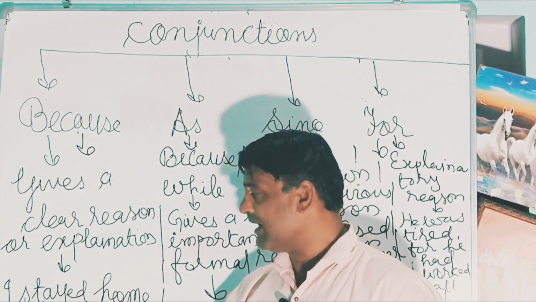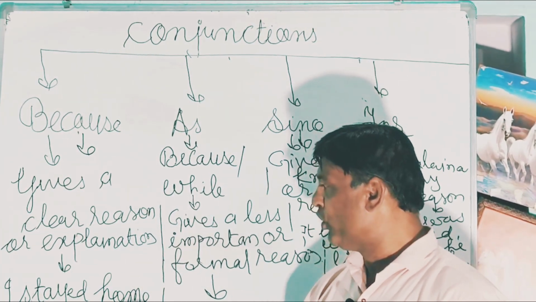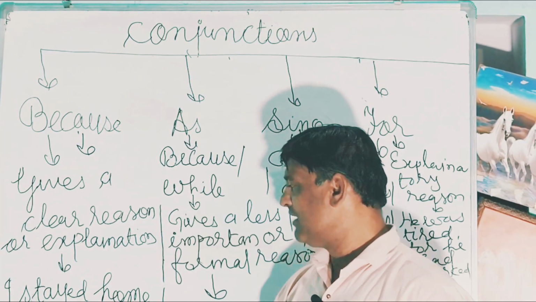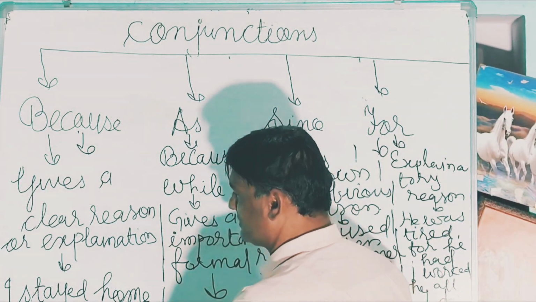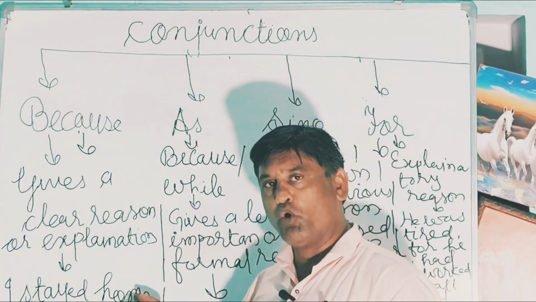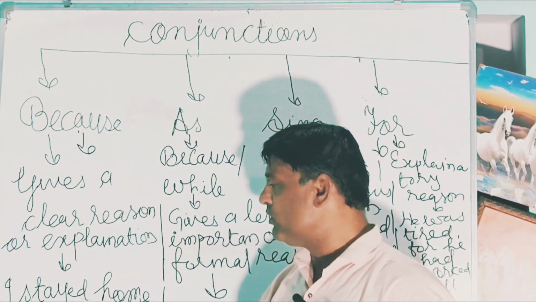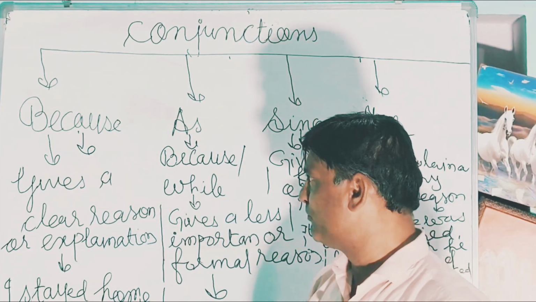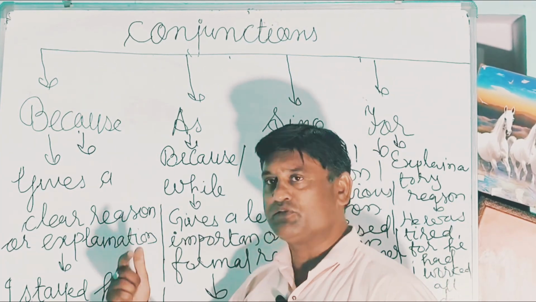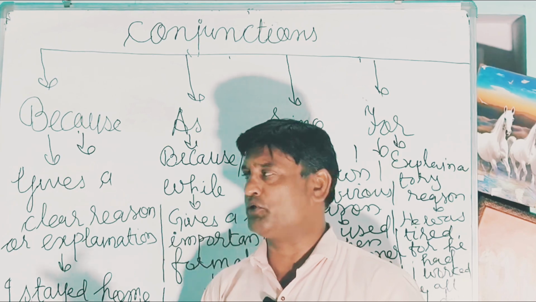The example here: I stayed home because I was sick. So here the reason is very strong, because I remained at home because I was sick. The reason is very obvious and very clear.